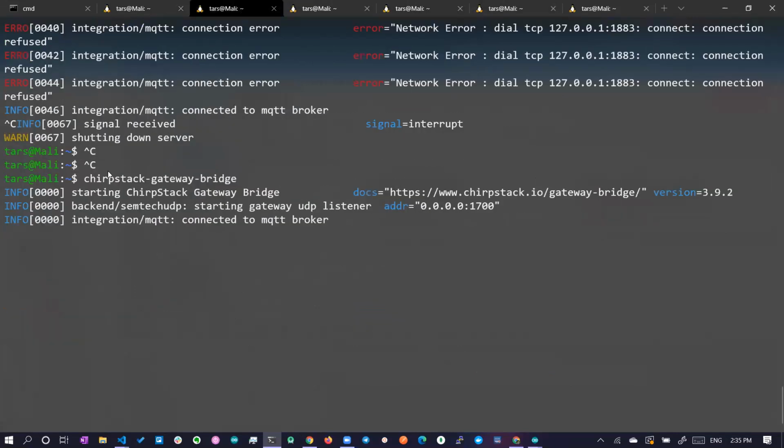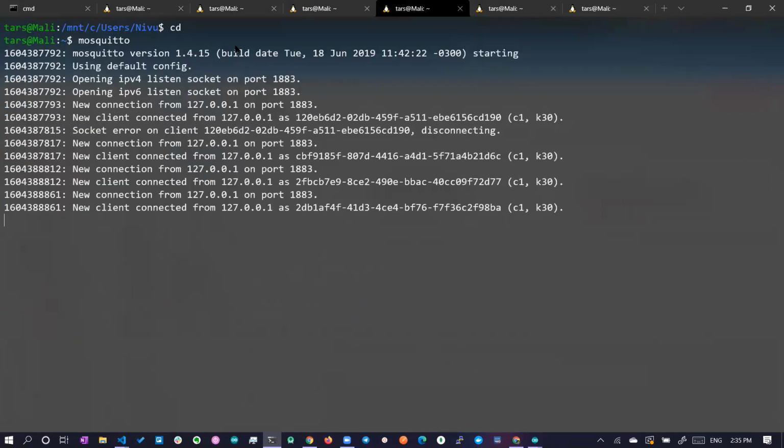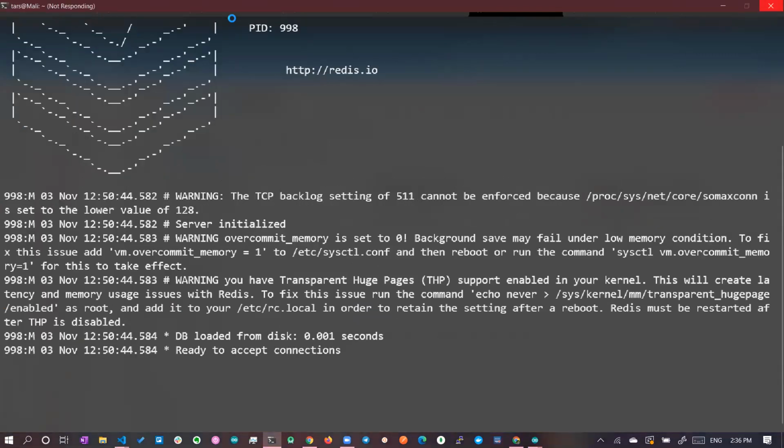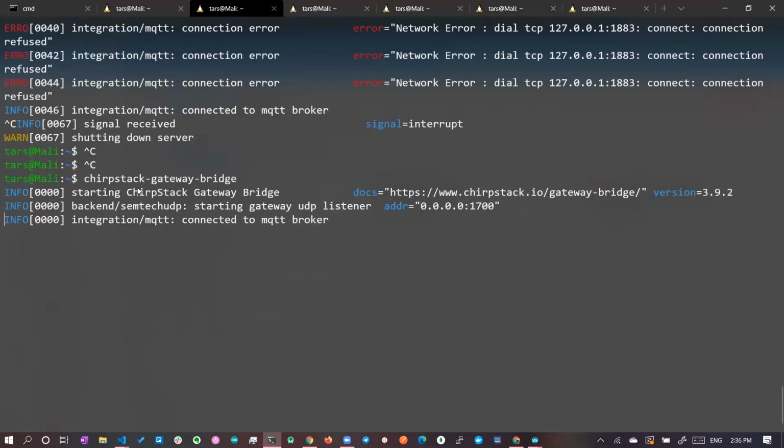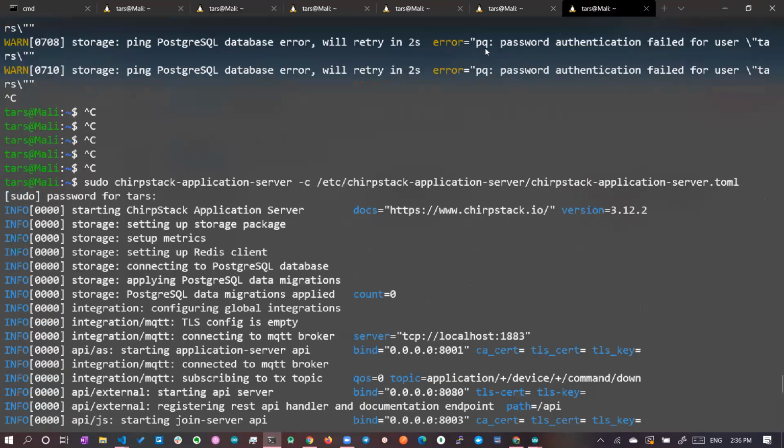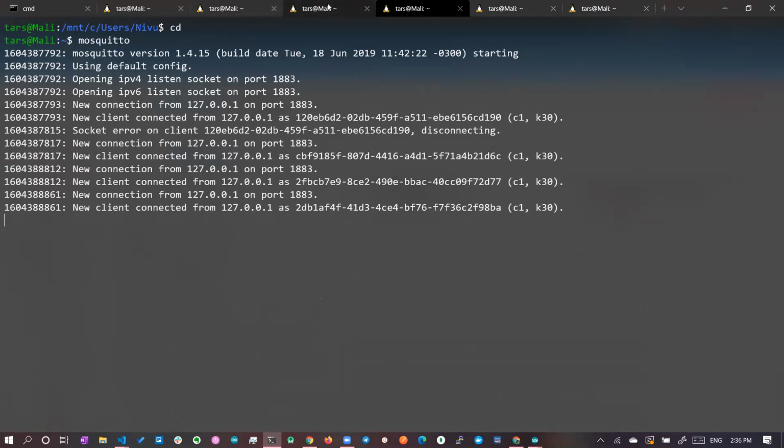The first thing is the gateway bridge has to run. Before that, we have to start the Mosquitto server. The Mosquitto server is already running. The second thing is you have to start the Redis server for the in-memory database. The Redis server we have also started. The third is the gateway bridge, which will be connecting to the MQTT Mosquitto broker. And the fourth one is you have to start the network server. So the network server is here.